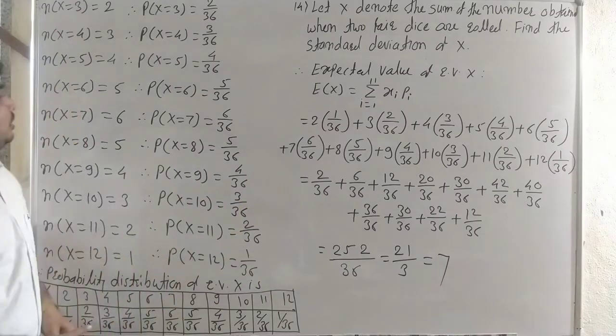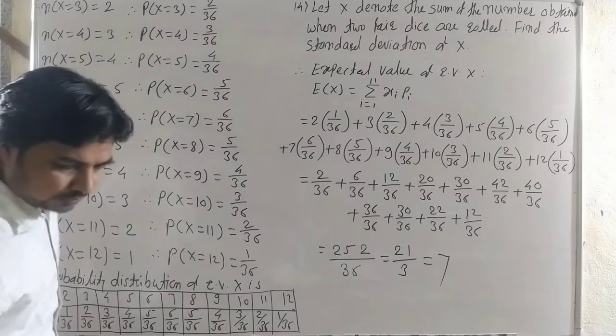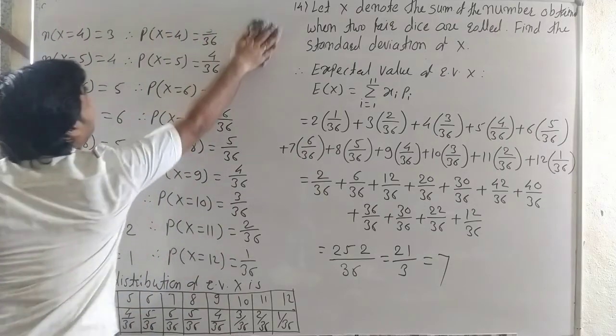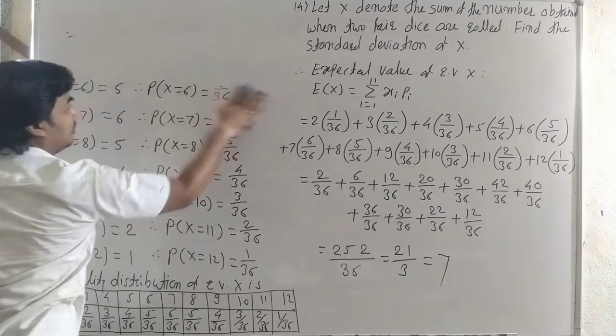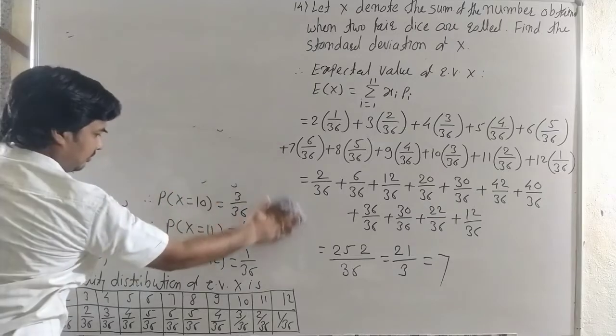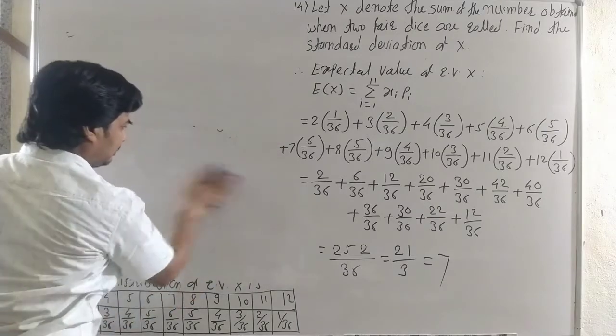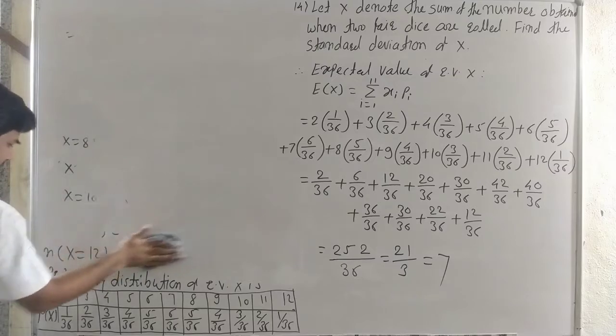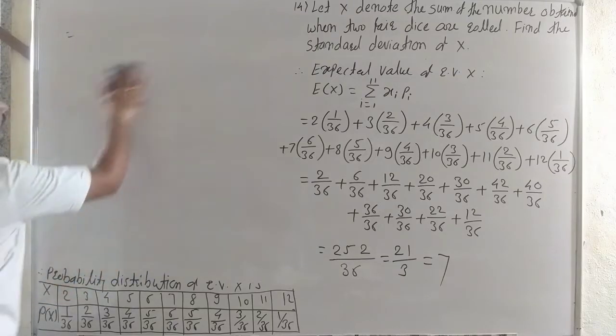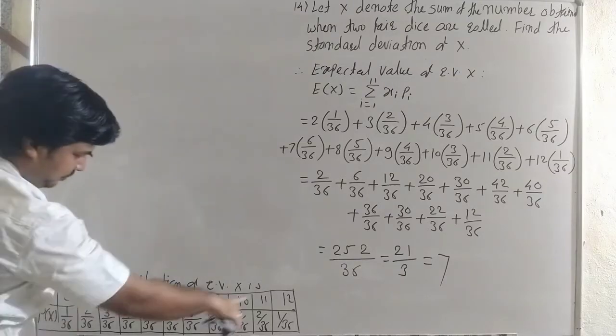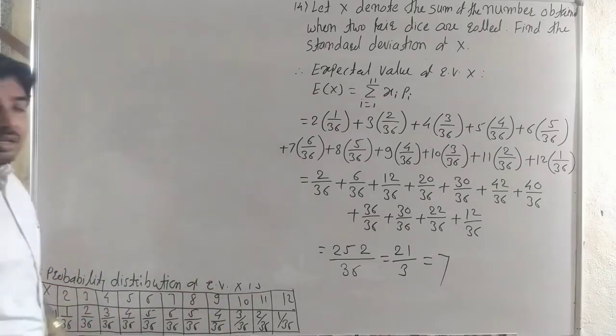Now for the variance we take the calculation. Remember, this is the probability distribution, and from this probability distribution we can write the variance.